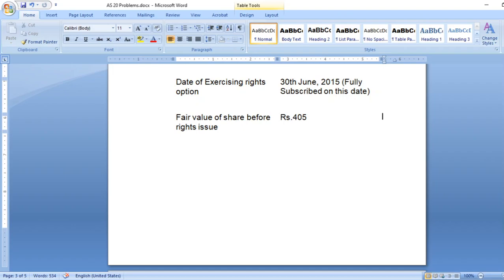Net profit for 2014-15 is given. Net profit for 15-16 is given. Number of shares before rights issue is given. Rights issue ratio 1 for every 4 is given. The rights issue price is given. Date of exercising rights, 30th June 2015, that is also given. Fully subscribed. And fair value of shares before rights issue is also given.